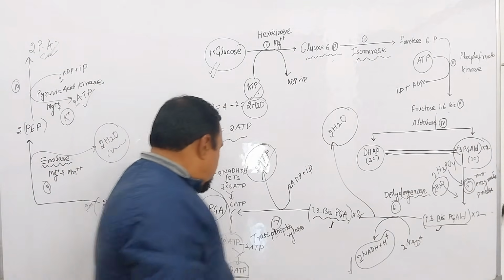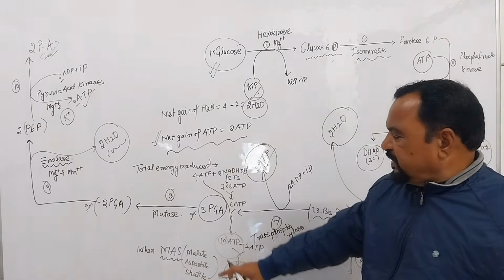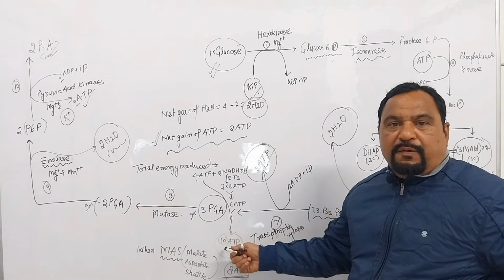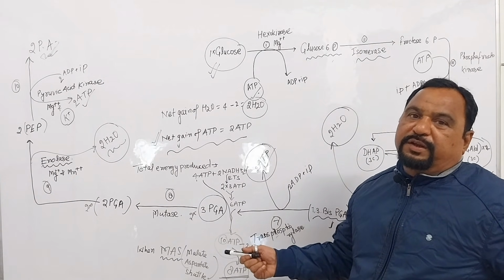Okay? Why? Because if the MAS shuttle activates, then by 1 NADH2, 3 ATP are produced during ETS.